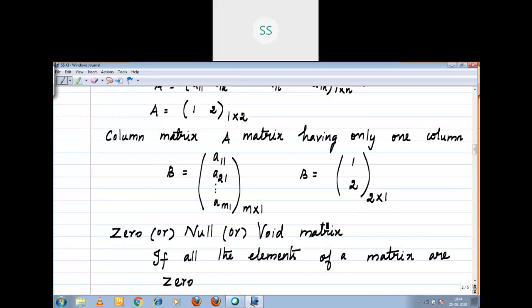All the elements are 0 means that is a 0 matrix or null matrix or void matrix.